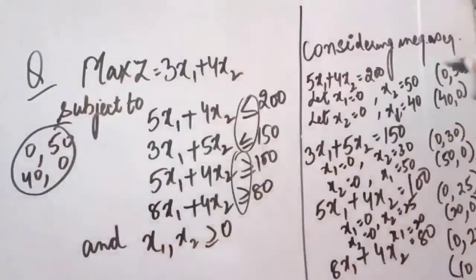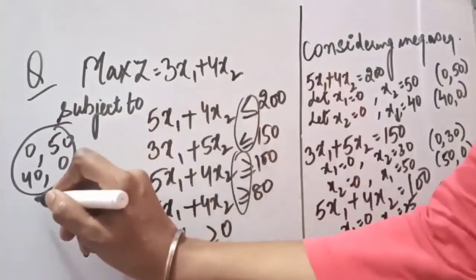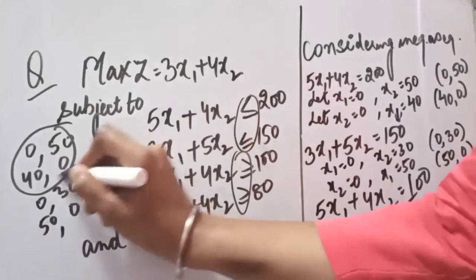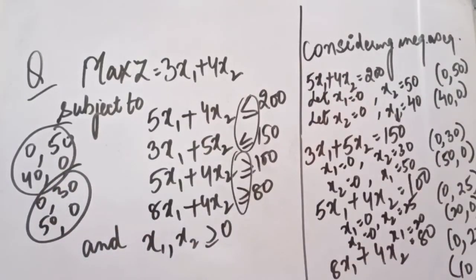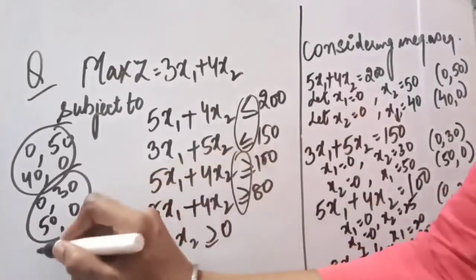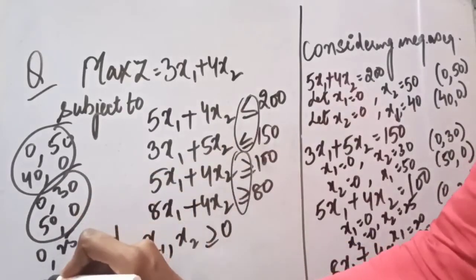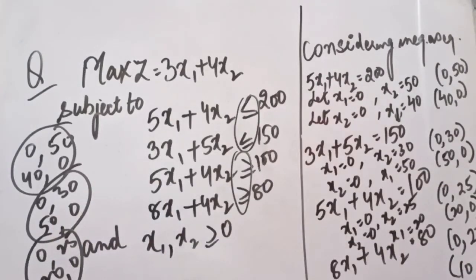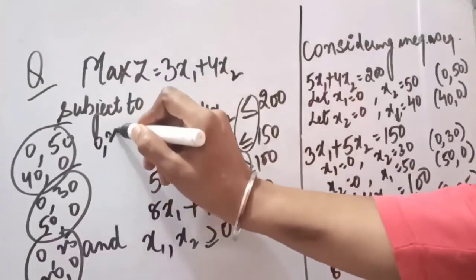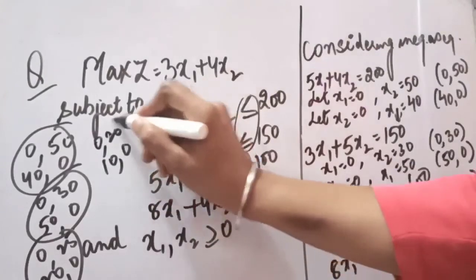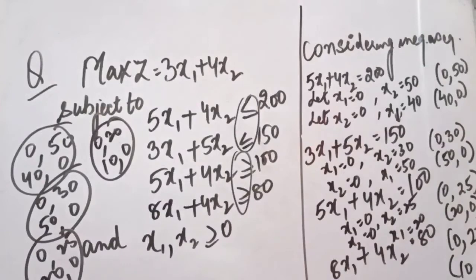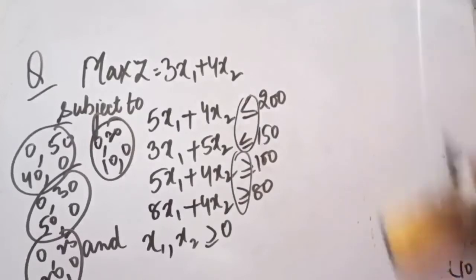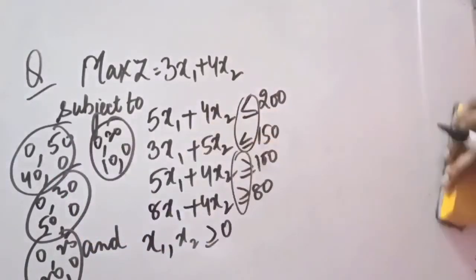This is from the first equation we have got. From the second equation we got 0, 30, 50, 0. From the third equation we have got 0, 25, 20, 0. This is the values from the third equation. And from the fourth equation the values are 0, 20, 10 and 0. So these values we have got from these equations. Now after finding out these values, we will be plotting these points on the graph.